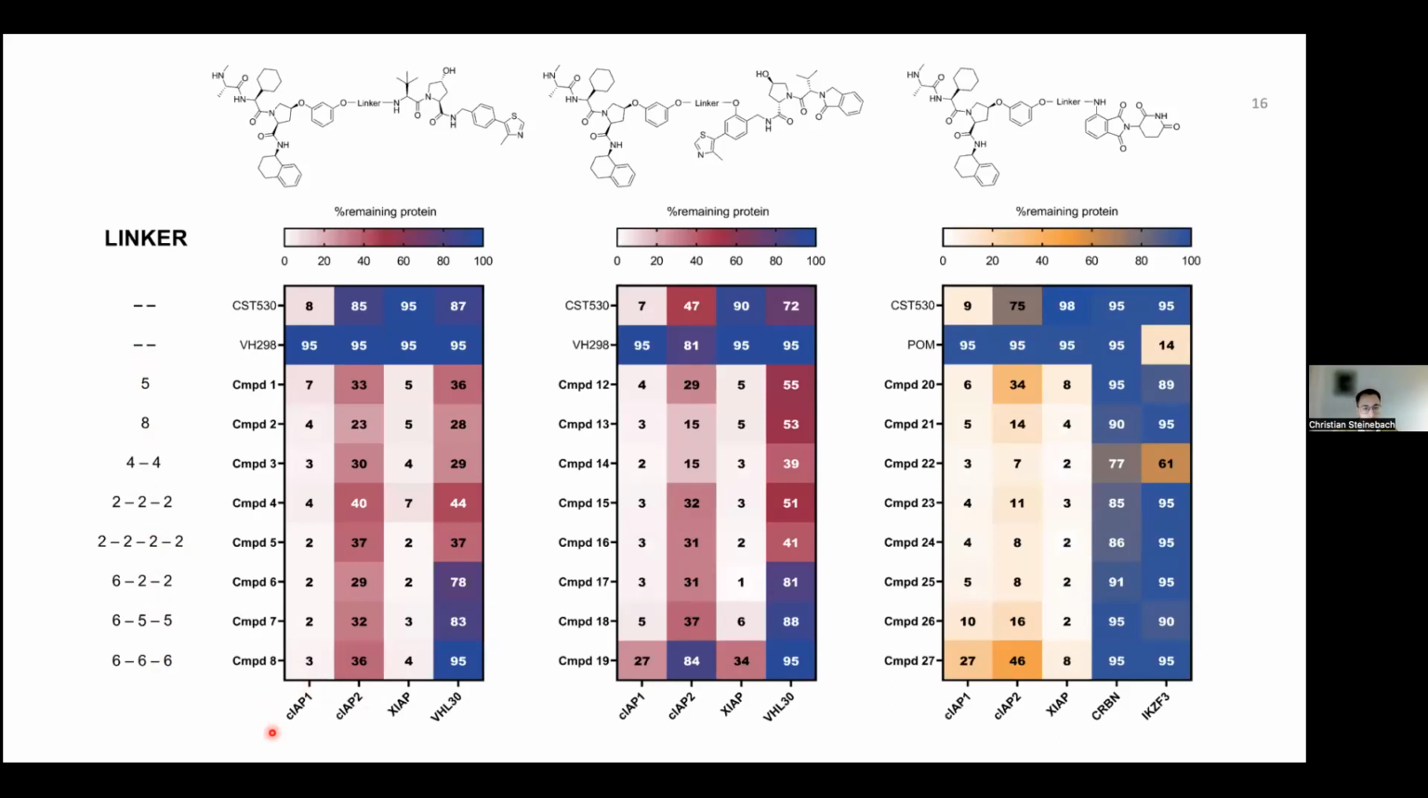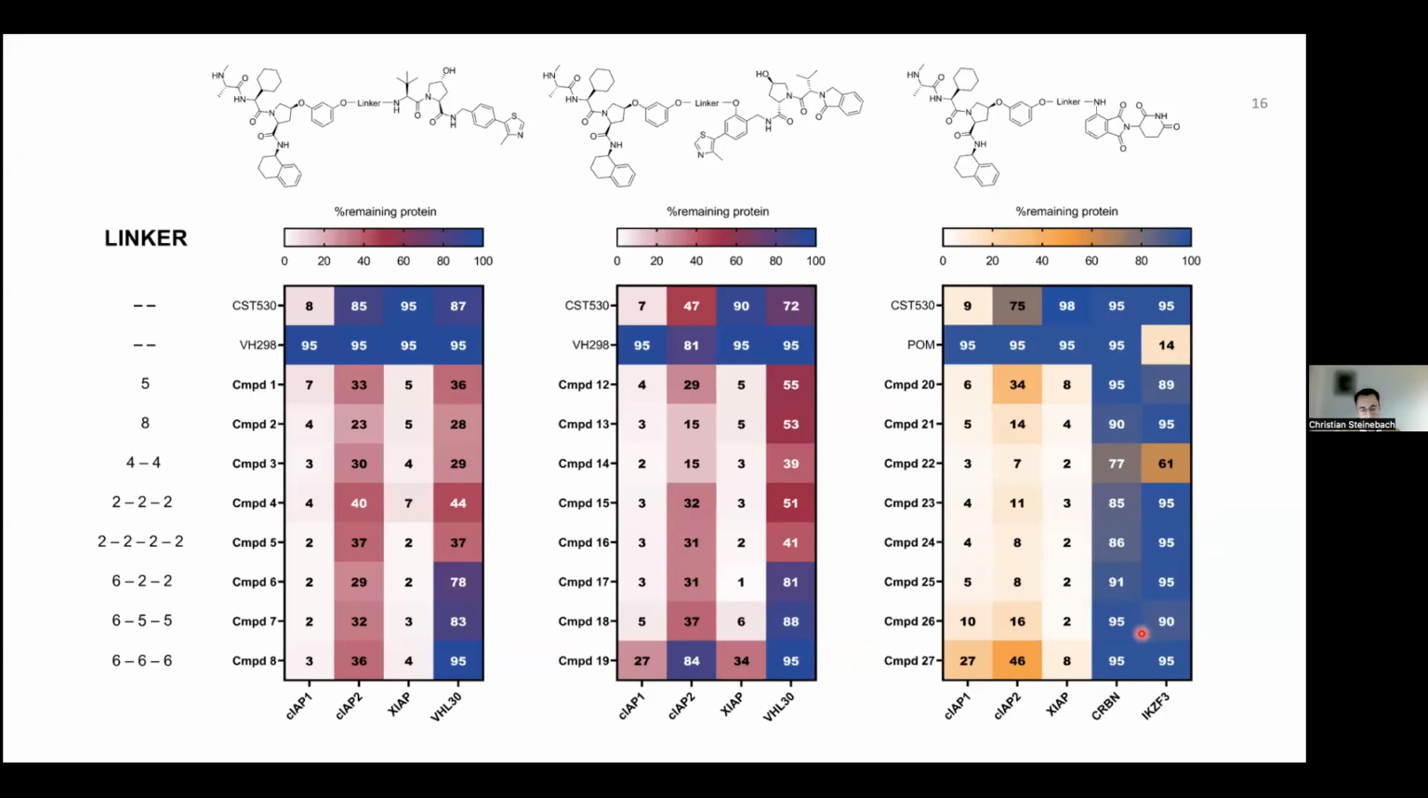So we evaluated cIAP1, cIAP2, and XIAP, and also the ligase that had been recruited. And to sum up, we can say that most compounds induced a pan degradation of the IAPs. So cIAP1, 2, and XIAP were degraded to more or less good extent. Only in certain cases, also the recruited ligase was degraded, which was not often the case for the cereblon series.